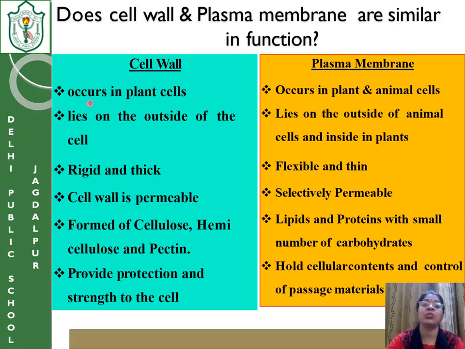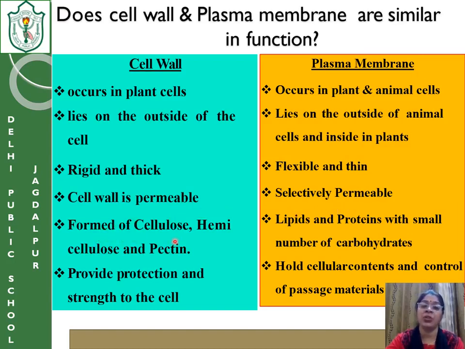That means the outermost layer of the plant cell or fungus will be a cell wall. But in the case of an animal cell, the outermost membrane will be the plasma membrane. It is rigid and thick. It is flexible and thin. It is permeable. That means it allows, but it is selectively permeable.